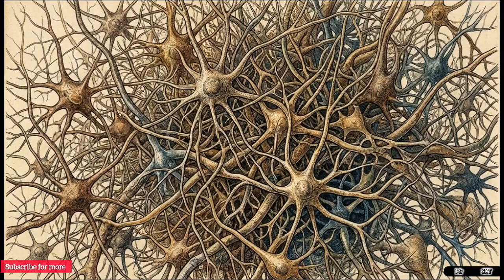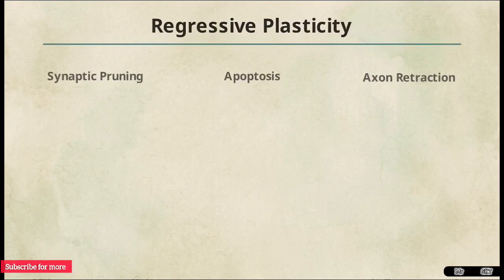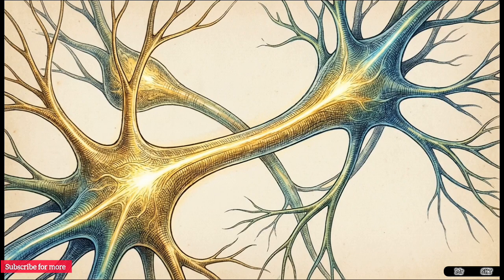A brain that only adds new connections faces a geometric and metabolic problem. Without a way to remove unused pathways, the network would quickly become overcrowded, inefficient, and prone to failure. To counter this, the brain employs regressive plasticity to optimize the network. First, synaptic pruning dissolves unused connections. Second, apoptosis ensures programmed death of entirely non-functional neurons. Finally, axon retraction withdraws specific local branches to refine connectivity without killing the cell. The ability to learn and adapt relies just as heavily on this deliberate destruction and optimization as it does on growth.